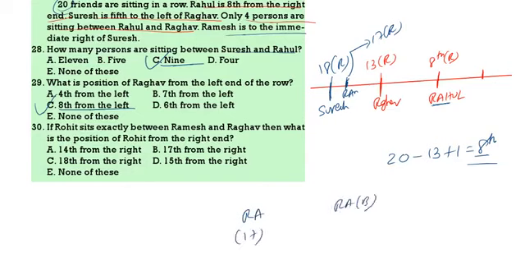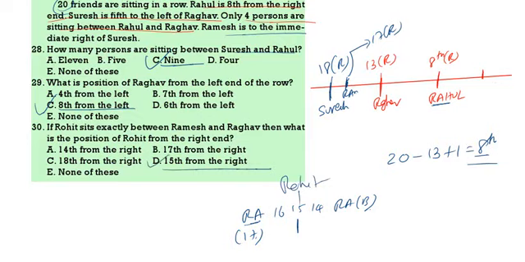So now Rohit is exactly in between, that means 15th place. 15th place is occupied by Rohit from the right hand. So what is Rohit's position from the right hand? 15. 15 is the correct answer.